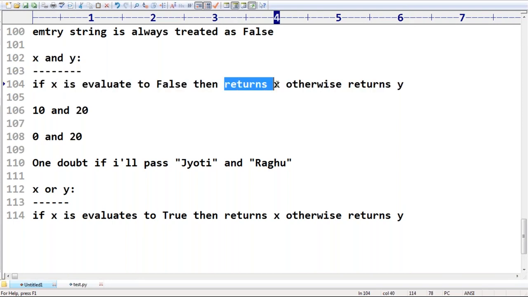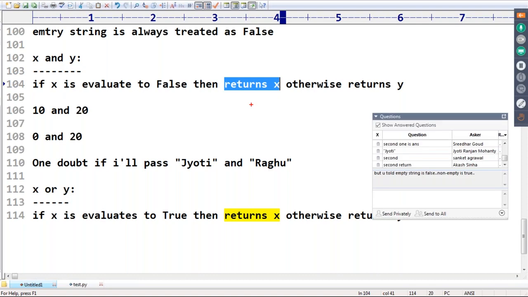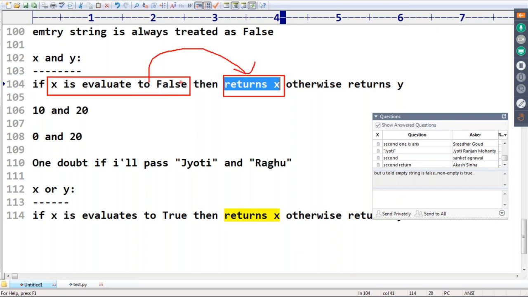Sir, when it returns x, please have a look. If the first argument is false, it returns x. If the first one is not false, it returns y. It is a simple English statement. In the x and y, first I will evaluate x.